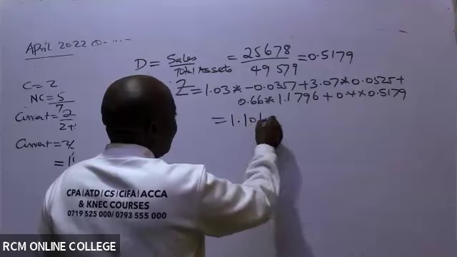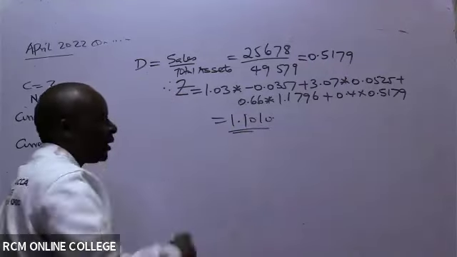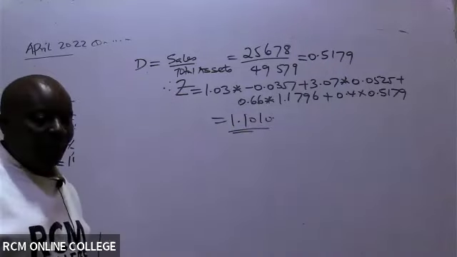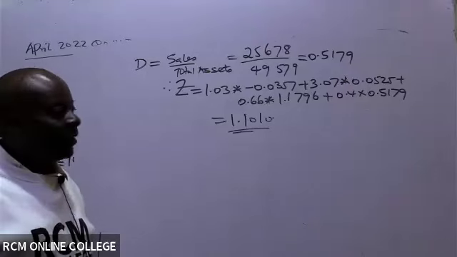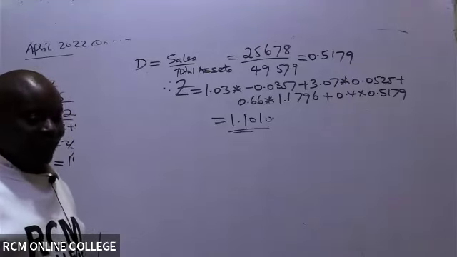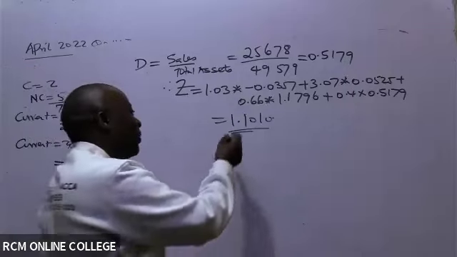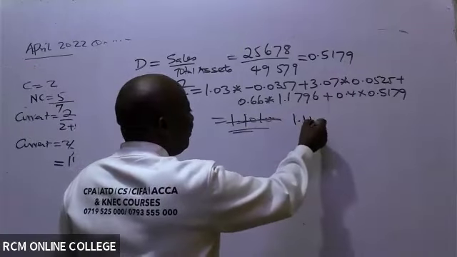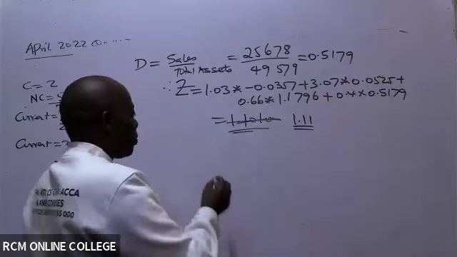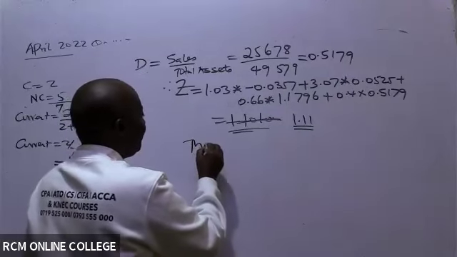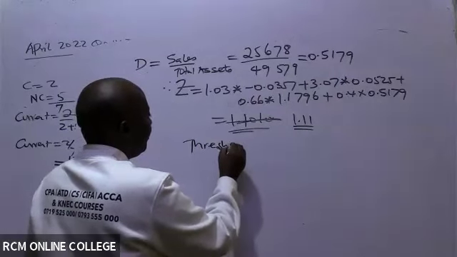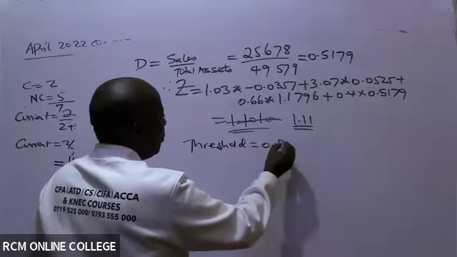All of us, let's confirm this. Are we getting 1.1010 or 1.11? Well, that's okay. 1.11, right? 1.10995. Okay, 1.11. And then of course we have our threshold of 0.862.